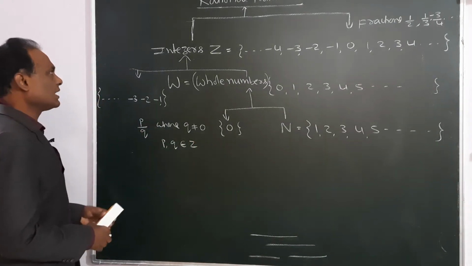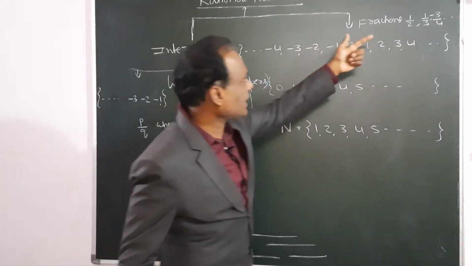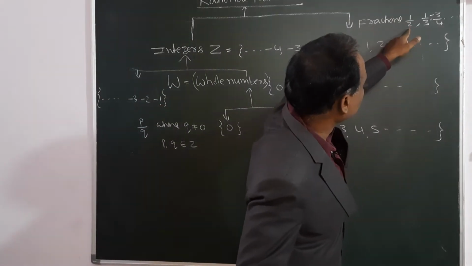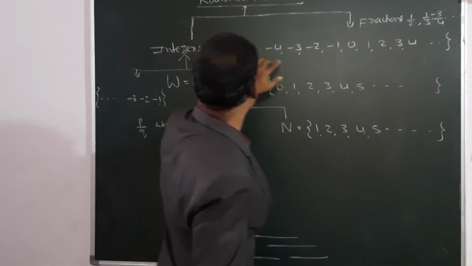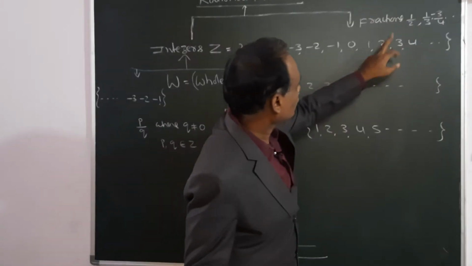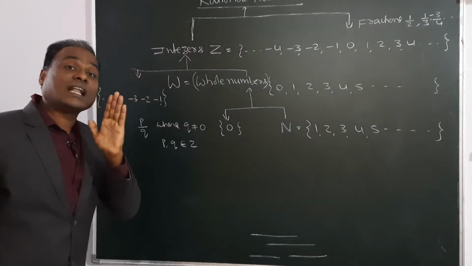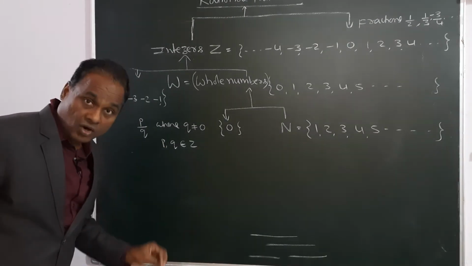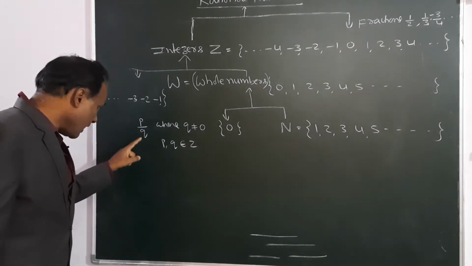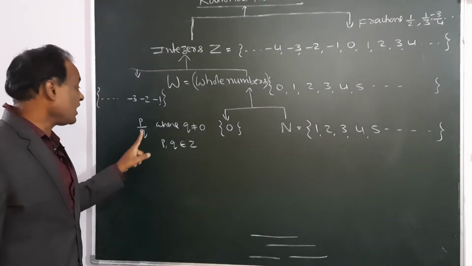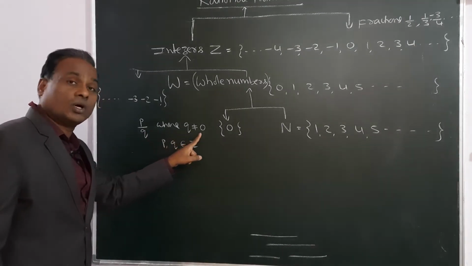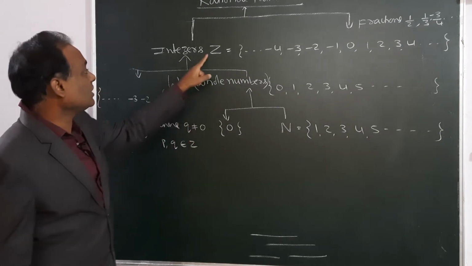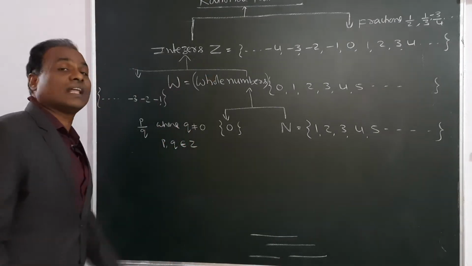What should be the numerator? Suppose we take numerator 1 and denominator 2. 1 and 2 are taken from this integer set. So that means the rational number definition: the number in the form of P by Q, where Q not equal to 0, and P and Q are integers, is called a rational number.